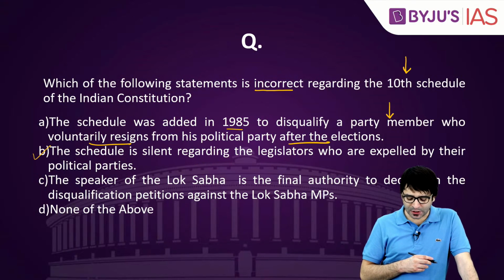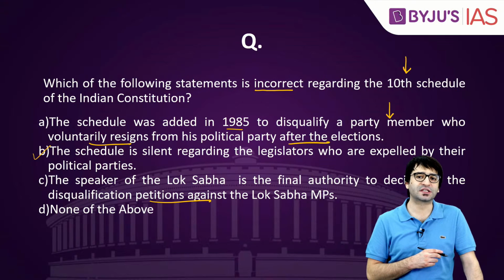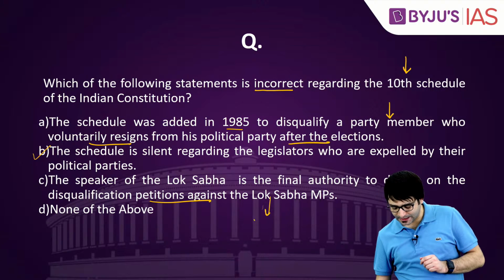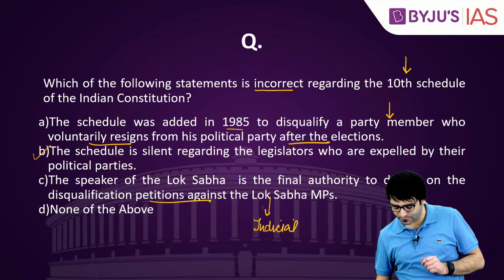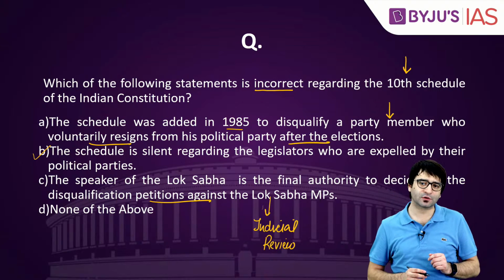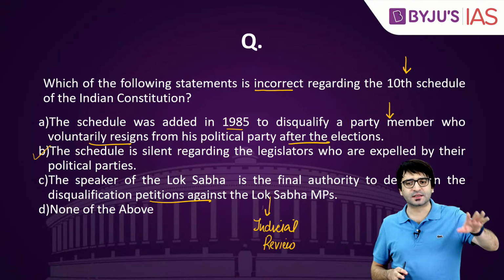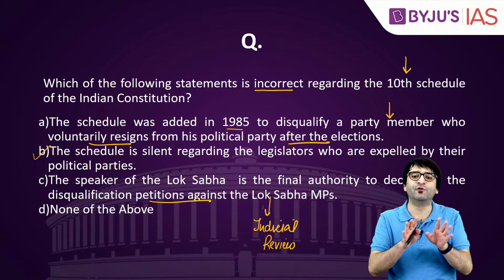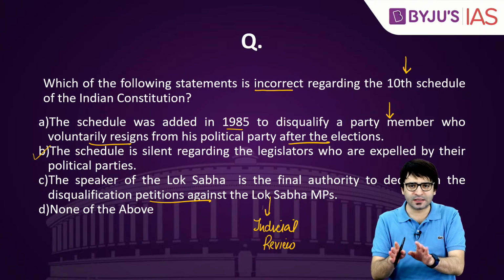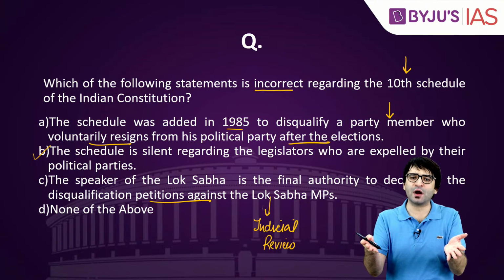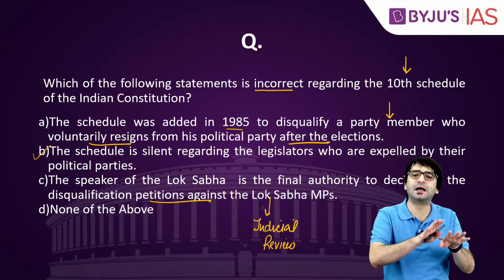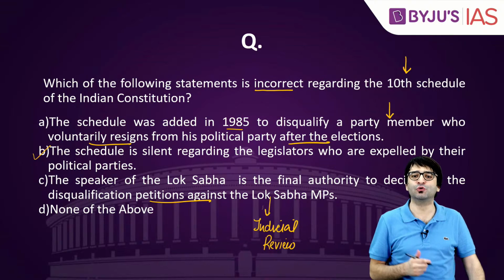Third, the Speaker of the Lok Sabha is the final authority to decide on the disqualification petitions against the Lok Sabha MPs. This statement is also correct. Yes, there is a judicial review because judicial review is part of the basic structure of Indian Constitution, but final authority is the Speaker. After the Speaker takes a decision, this decision of the Speaker will be reviewed by the judiciary. And if the judiciary agrees, member is disqualified. If the judiciary does not agree, then the member is saved from disqualification. But the final authority is the Speaker, but Speaker's decision is subject to judicial review.